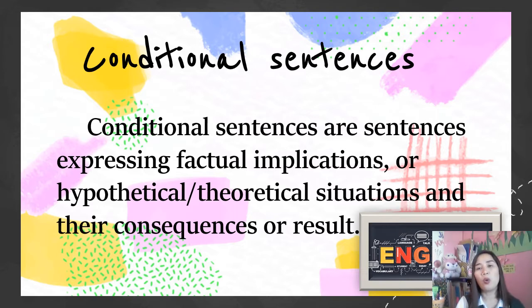They are called as such because the strong point of the main clause of the sentence depends on the existence of what is expressed in the dependent clause or what may be understood from the context. So here we're going to discuss the if clause and the main clause. So you're going to understand the situation based on the consequences.